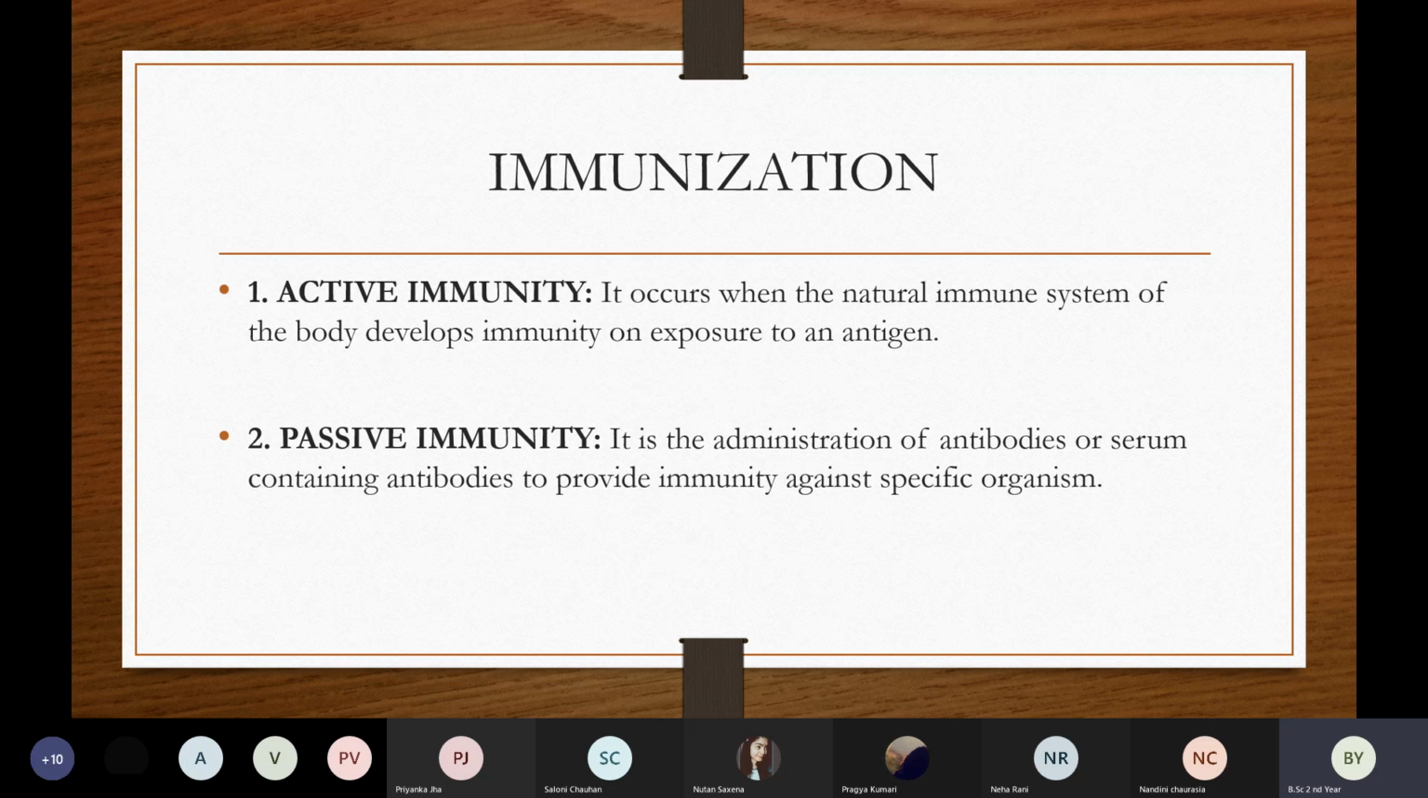Okay, is this clear with the two types of immunity? Anybody has any doubt? Just student second years. No, ma'am. Okay.